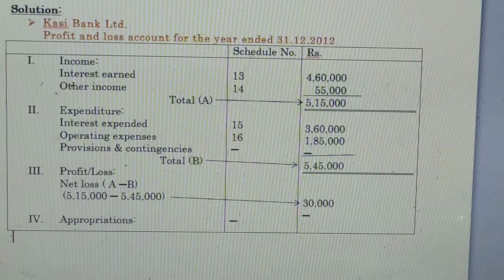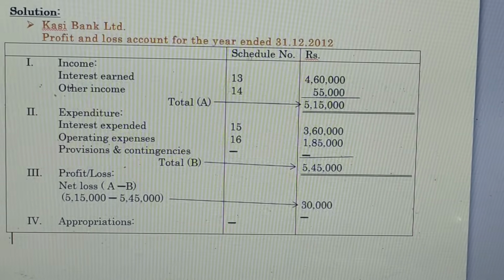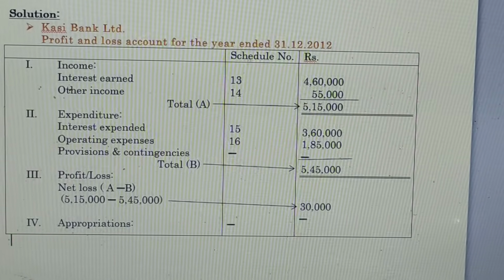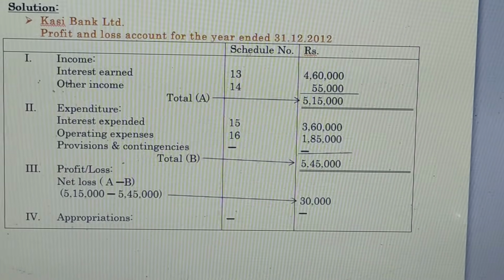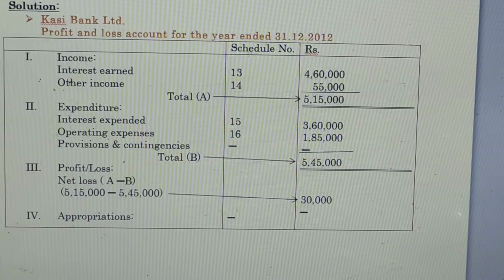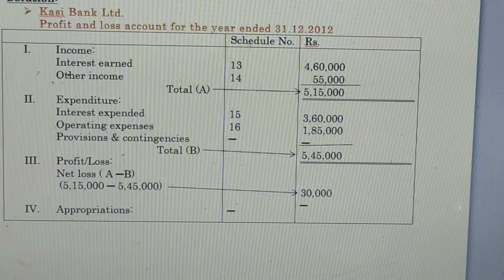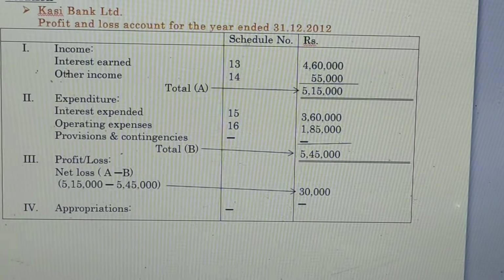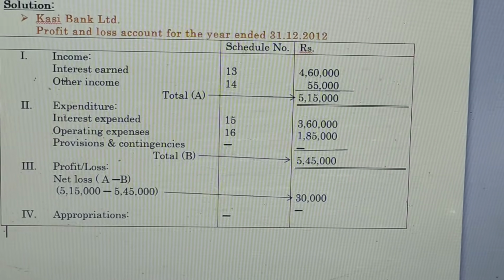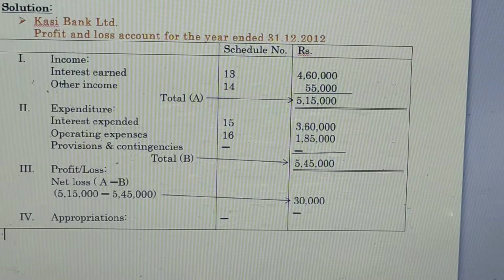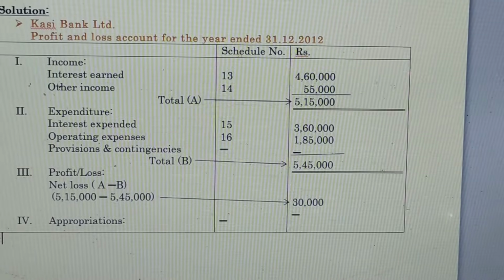The schedule number 16 total is 1,85,000, which we mention in the rupees column. Then we add all the expenditure items, that is 3,60,000 plus 1,85,000, and we get 5,45,000. That is total B.